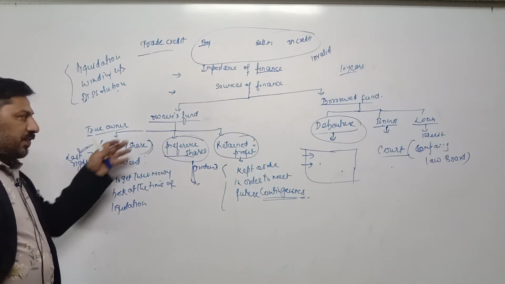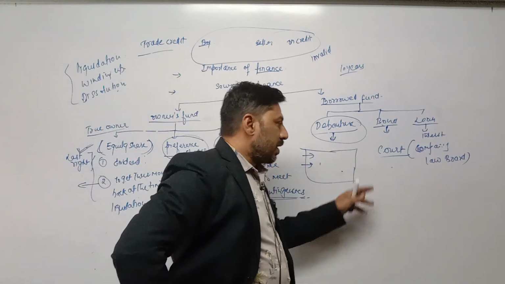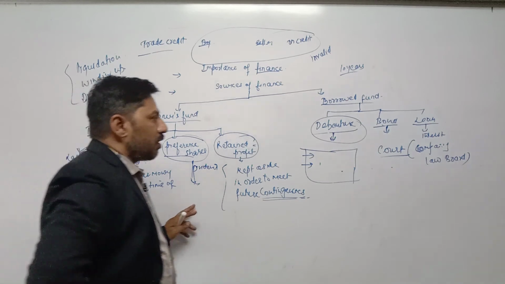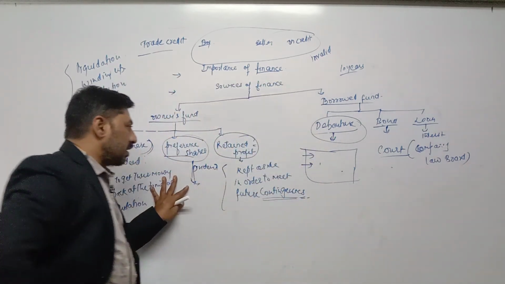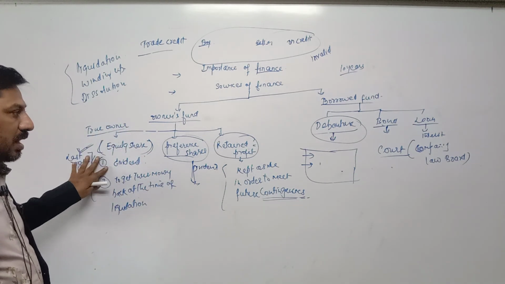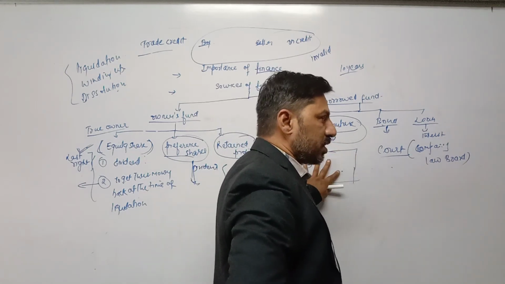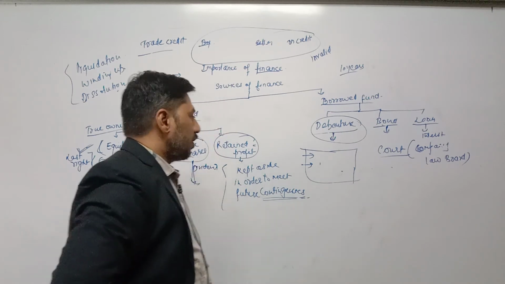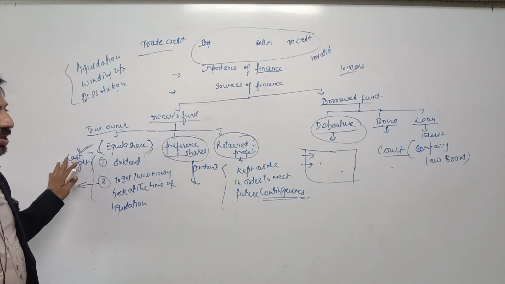Return on owners fund is not fixed. Return on borrowed fund is fixed. Return on owners fund is called dividend. Return on borrowed fund is called interest. And at the time of liquidation, owners funds receive their amount after the payment of borrowed fund; borrowed funds are repaid first, before owners fund. In this way, this chapter is completed.